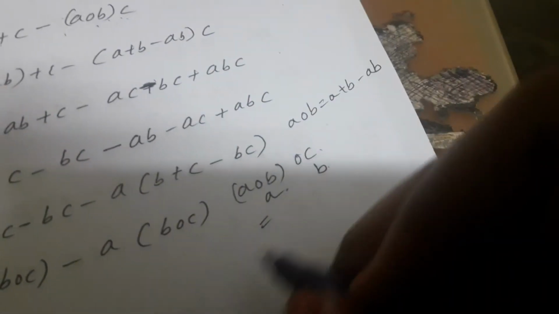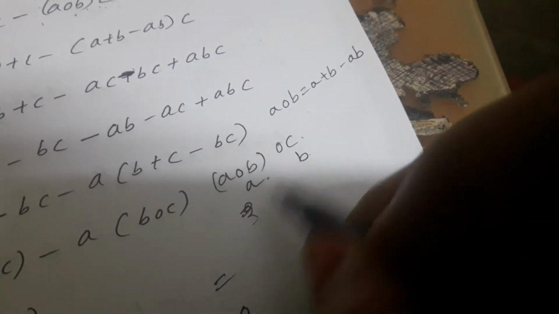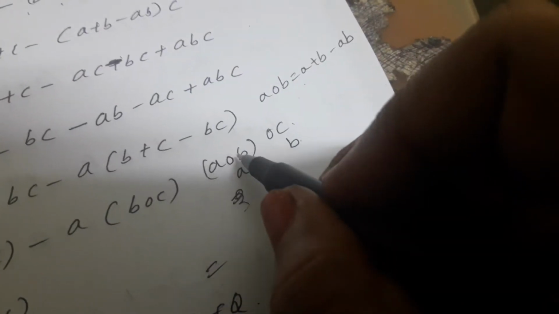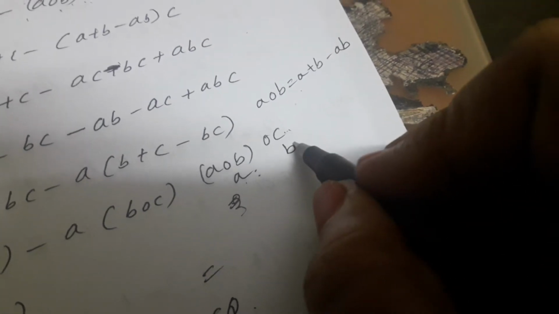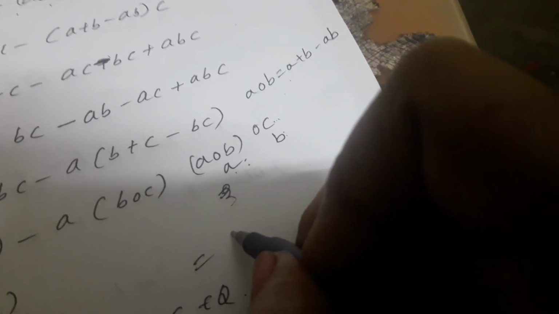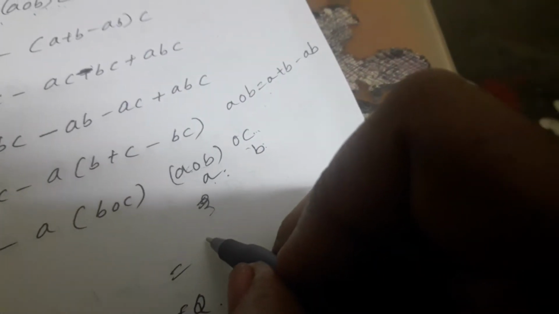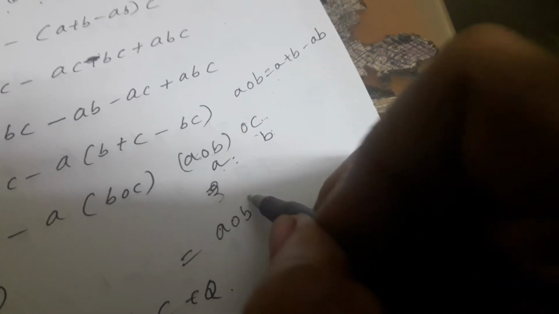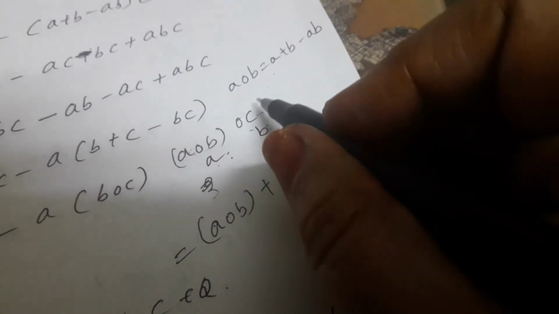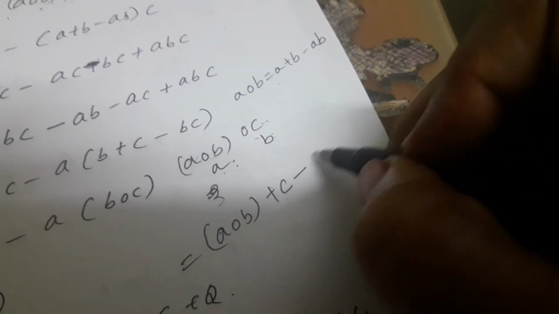Now apply it between these two elements: A circle B means A, here (A circle B), plus B, here C, minus A times B.